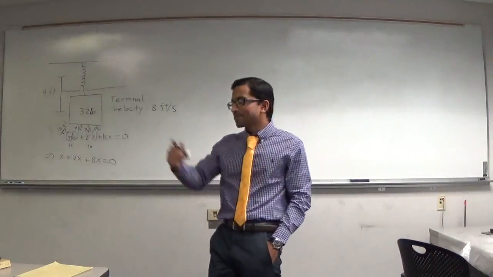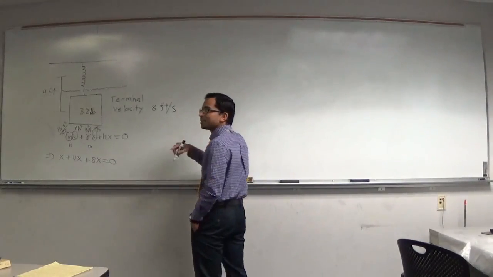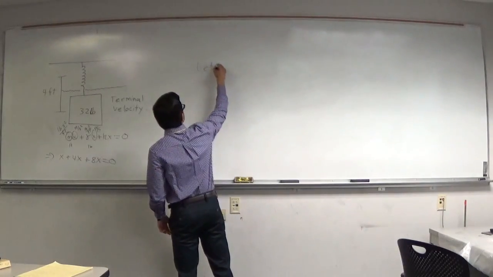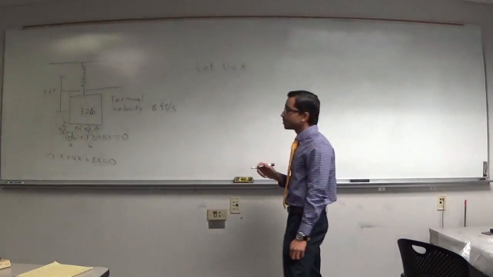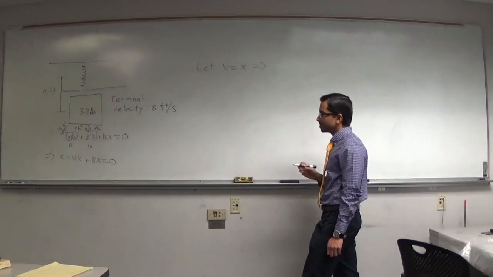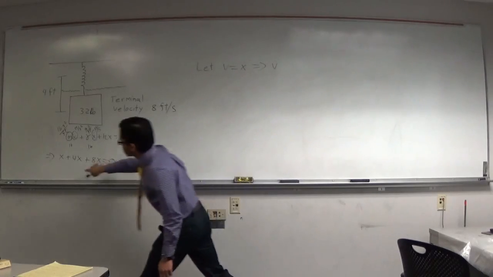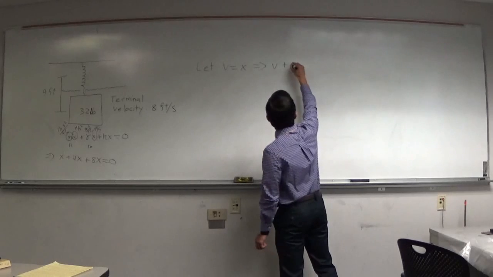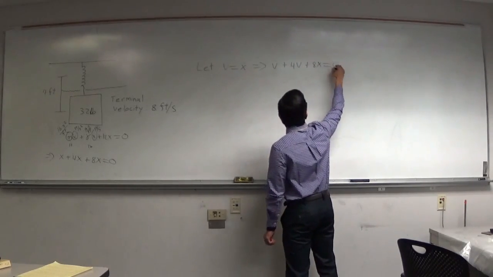Introduce a new variable. Okay, what variable do you want to introduce? v, yeah. You can let v equal x dot. So v dot is equal to x double dot. So we can plug this in here, and that equation becomes v dot plus 4v plus 8x equals 0.